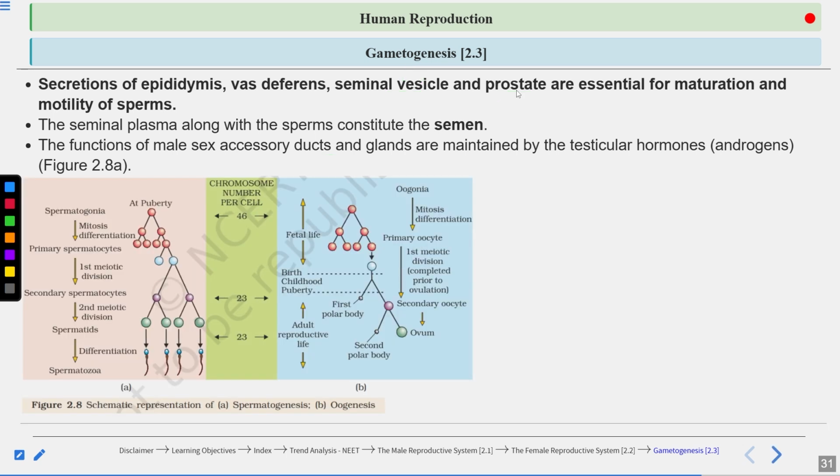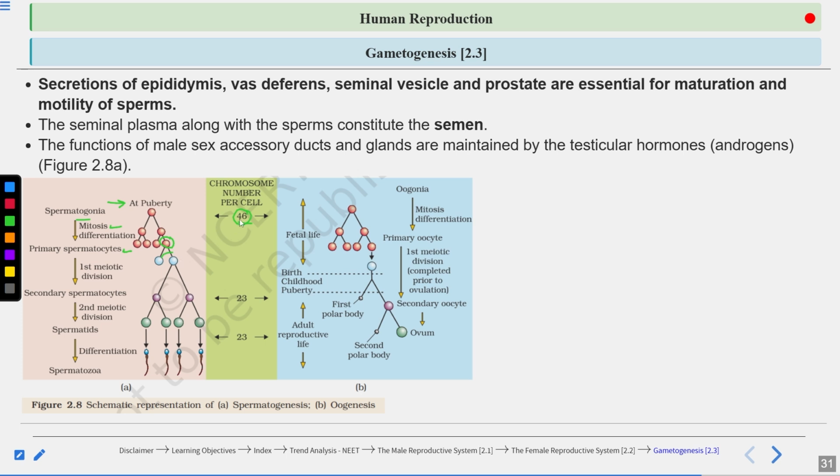So here you can see this is the schematic representation showing spermatogenesis. We'll focus on spermatogenesis now. Sperm formation starts at puberty. Here the chromosome number is written. Spermatogonia are diploid. They contain 46 chromosomes. They increase in number by mitosis and differentiate to form primary spermatocytes. These red ones are spermatogonia, which differentiate into primary spermatocytes.